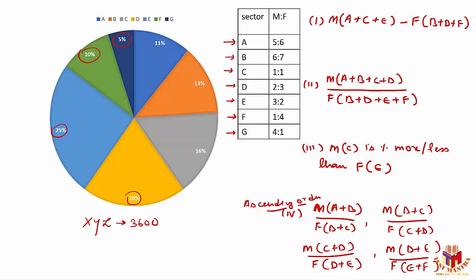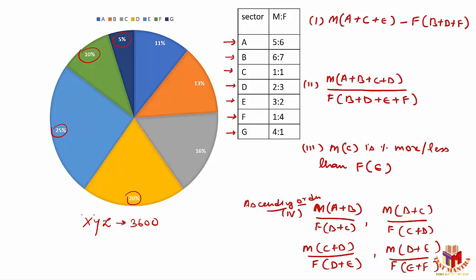Right? So suppose these are the questions available there. Now whenever it's a pie chart, as I've told you, pie chart is the only chart where you can be sure that the overall value is 100%. So instead of using the actual number, you can always use your own assumed number. In fact, most of the time the actual number will not be required. Now I'll tell you why.